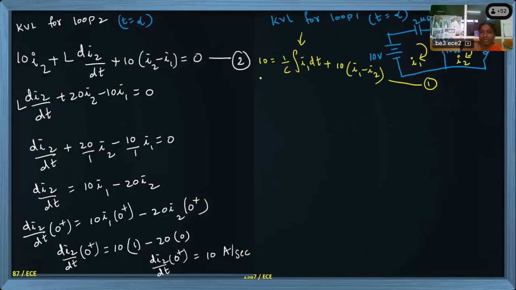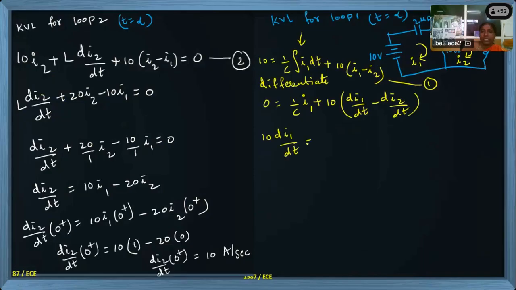Okay, if you differentiate this equation, what happens? It will become 0 equal to 1 by C, integration and differentiation get cancelled, plus 10 times (dI1 by dt minus dI2 by dt). Now I have to make dI1 by dt the subject. So 10 times dI1 by dt equals I1 by C minus 10 times dI2 by dt. Now this 10 I will send to the right side: dI1 by dt is nothing but I1 by R, where R value is 10.